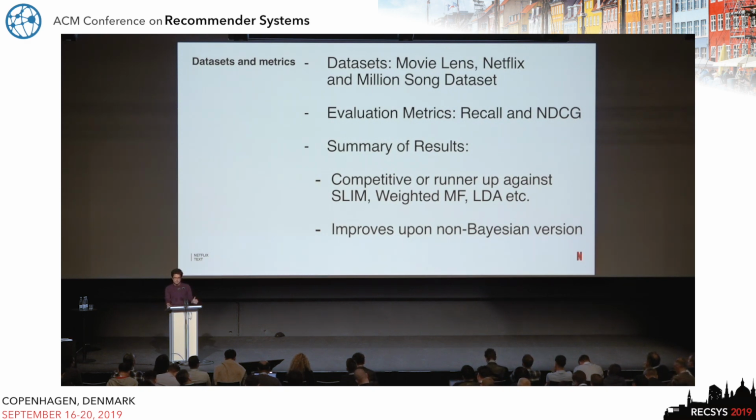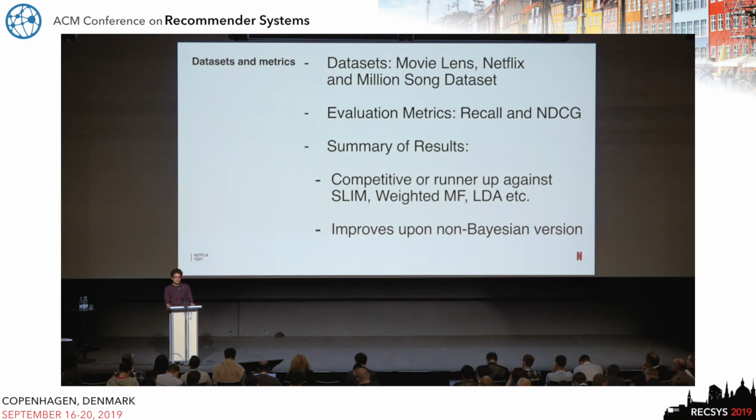And you can see the detailed results in the paper. But the summary is that the model is quite competitive compared to various popular baselines like SLIM, weighted matrix factorization, and LDA. We included LDA as well because we were trying to model a setup which involved categorical distributions.